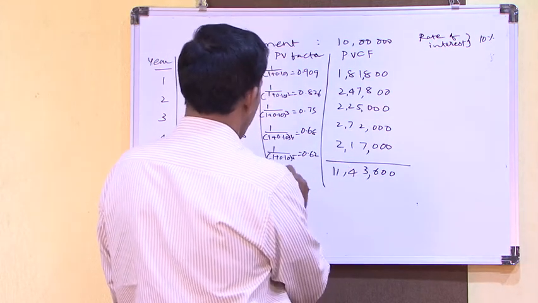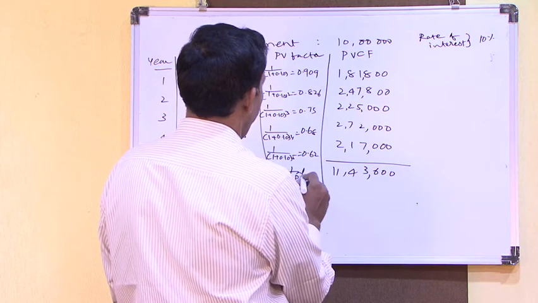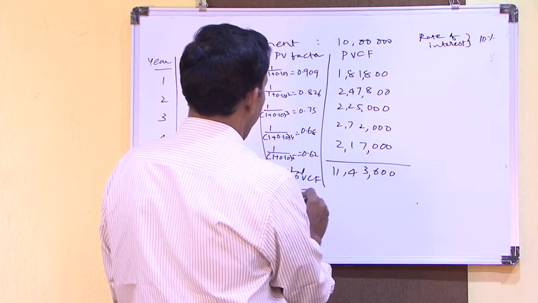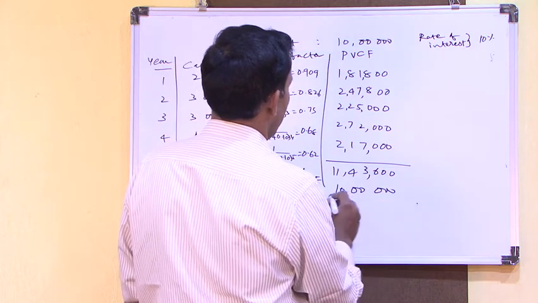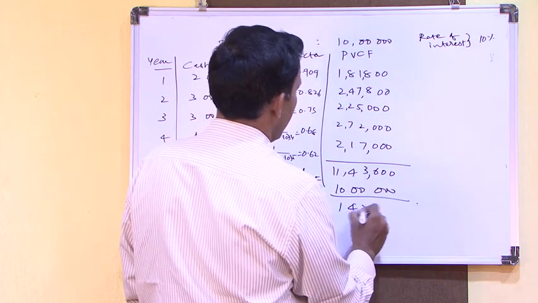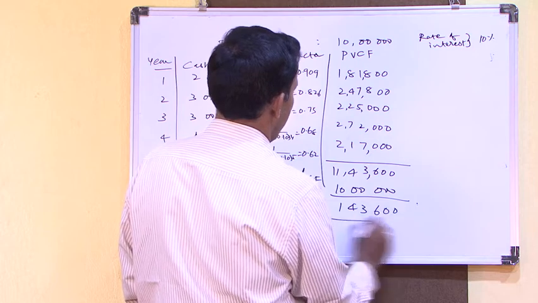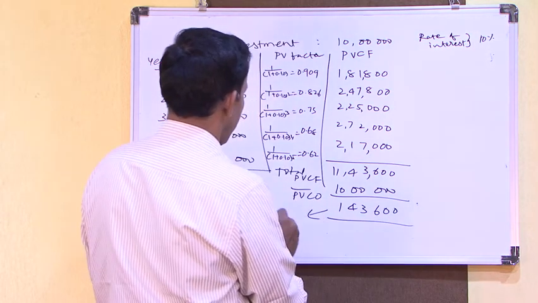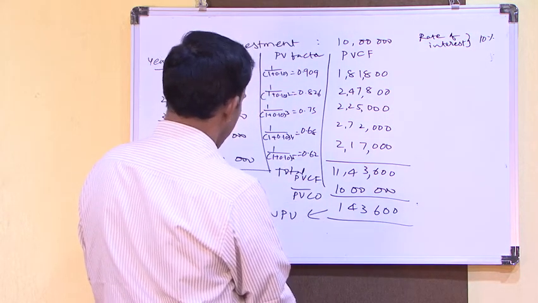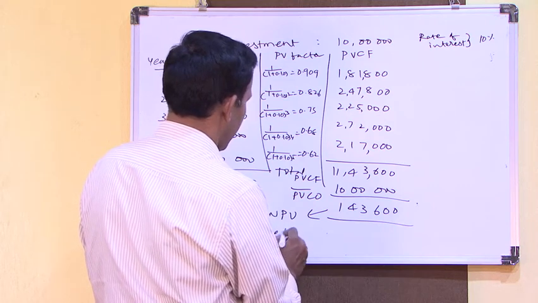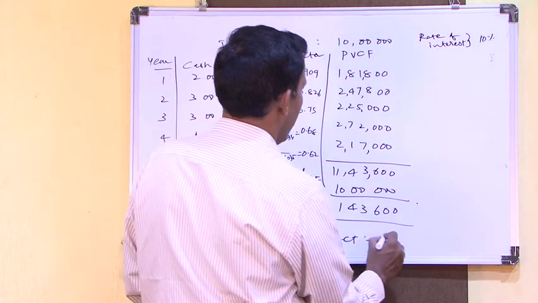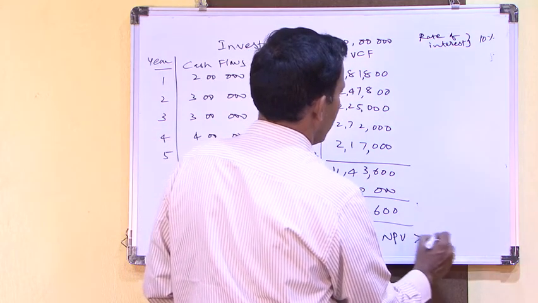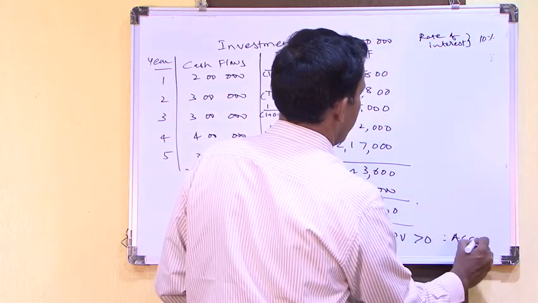Minus this total PVCF, PVCO is 10 lakhs. So 1,43,600. This is NPV. So accept or reject. NPV greater than 0. Accept.